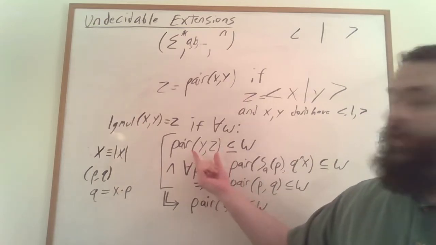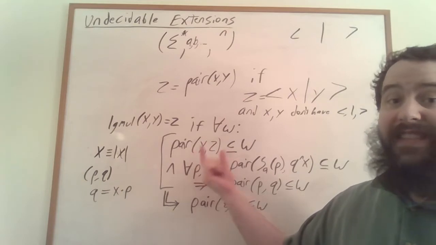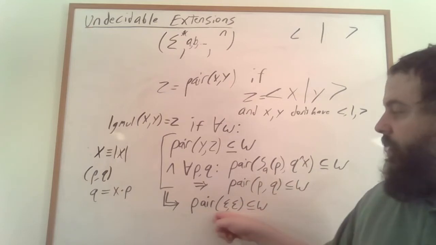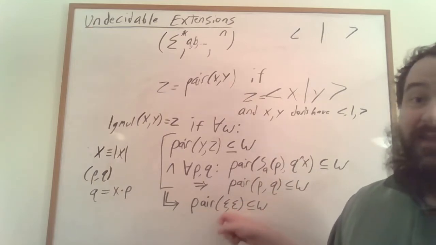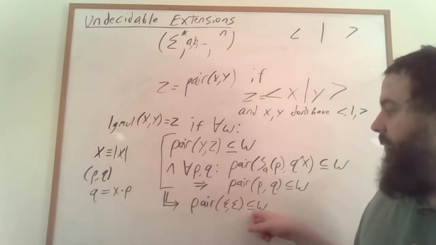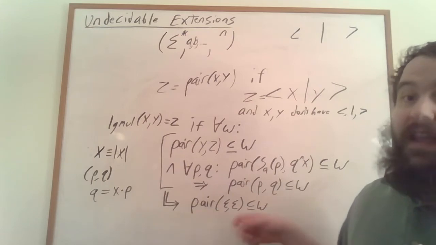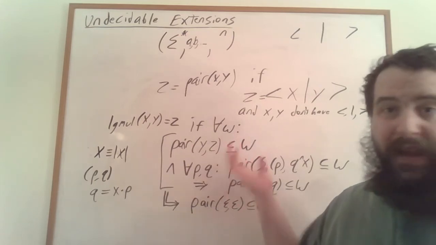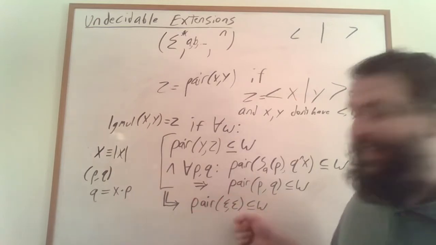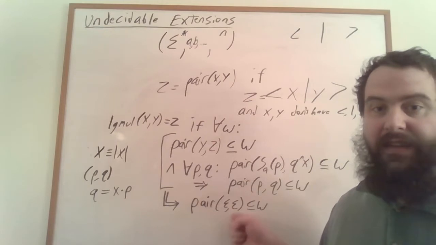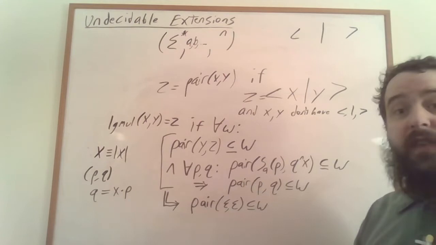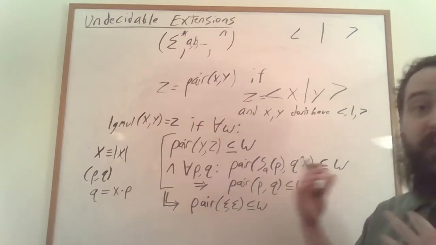But if we start off with a pair where X times Y is not equal to Z, then doing this reduction process will ultimately result in a pair that isn't of this form. And so it's not necessarily going to be the case that this pair shows up within W. It might anyway, just because W might contain a whole bunch of extraneous pairs, but it isn't necessarily the case that 0, 0 is going to show up somewhere within W. So this gives us the ability to talk about addition and multiplication within this structure.